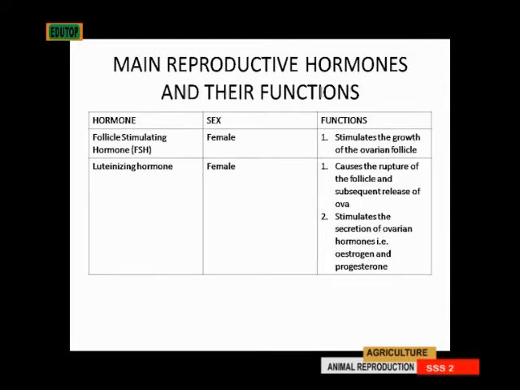The next hormone is the follicle stimulating hormone, that's the FSH. It's also found in the female. It stimulates the growth of the ovarian follicle. The next hormone is the luteinizing hormone. It's also found in the female. It causes the rupture of the follicle and subsequent release of ova. It also stimulates the secretion of ovarian hormones, that is estrogen and progesterone.